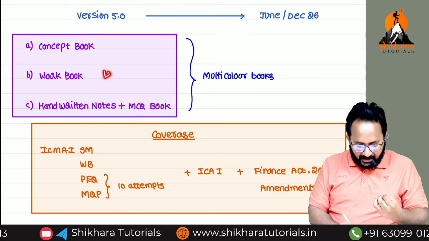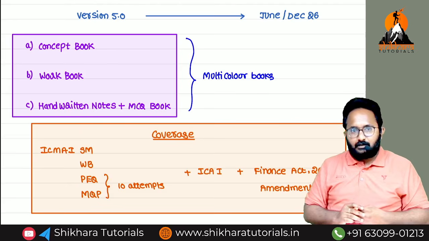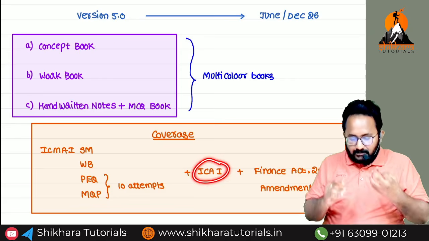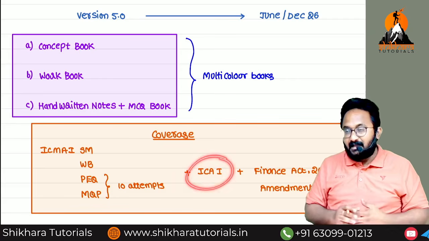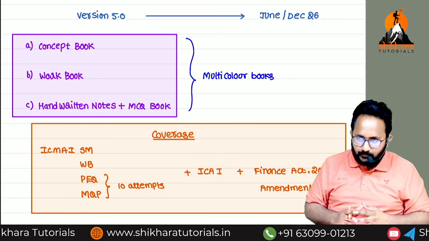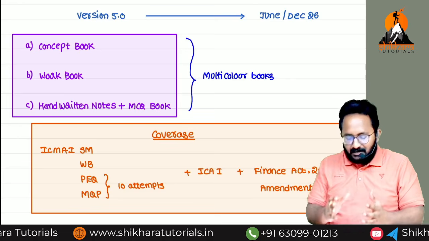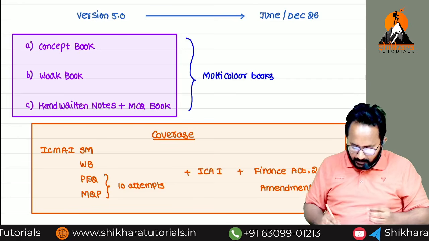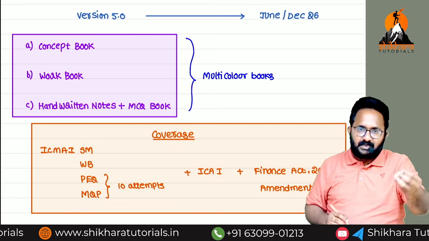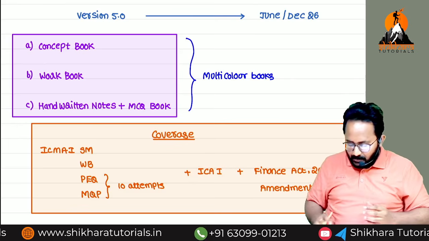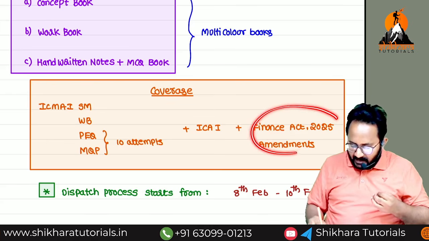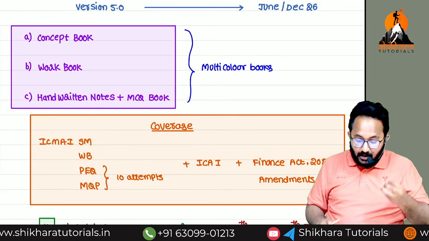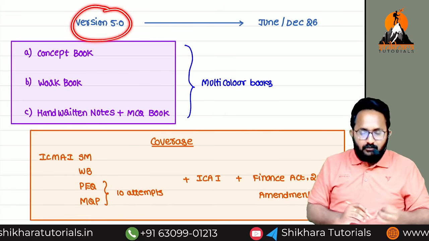Whenever a question is necessary to include in our material, I have also taken it from the ICAI modules. For example, in the non-resident transfer pricing chapter, I included some questions from the ICAI module also. The very important amendments given in Finance Act 2025 are also covered in our version 5.